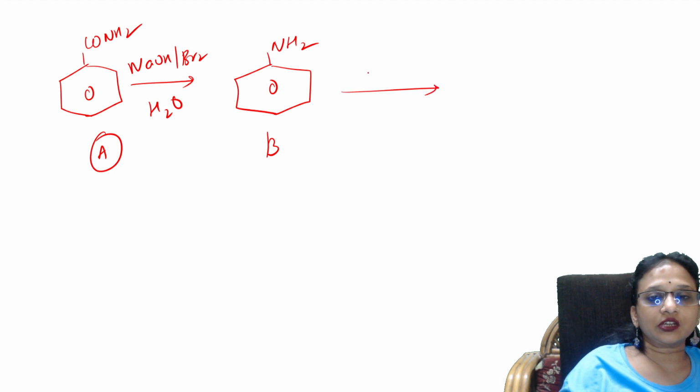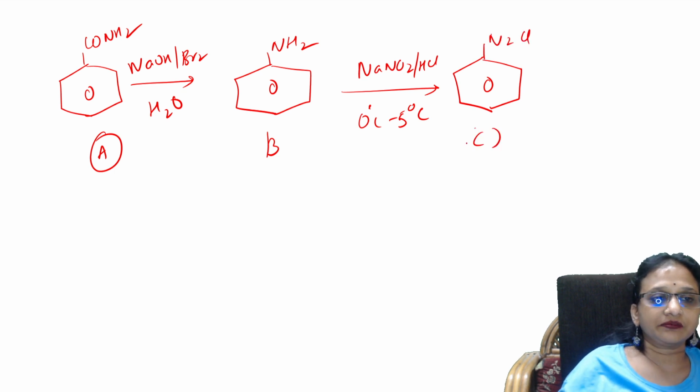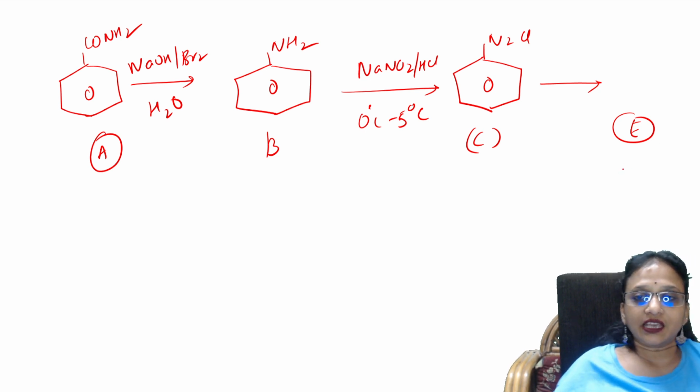B, you are treating with NaNO2 and HCl at 0 to 5 degrees centigrade. Aniline gets converted to benzene diazonium chloride, C6H5N2Cl. This is C. Now you are treating it with D, and it gives me a compound E. Here I don't know anything, but they gave me one clue.